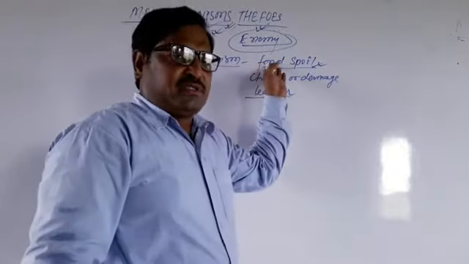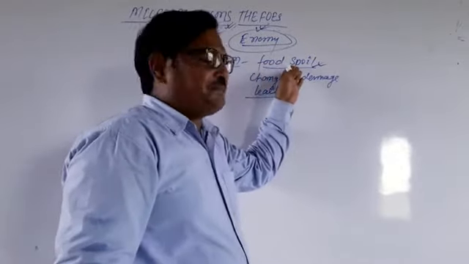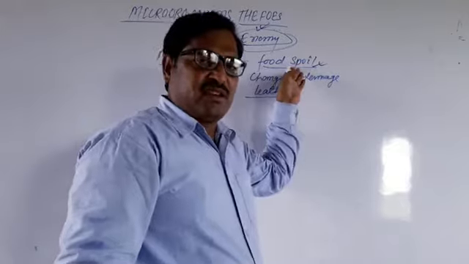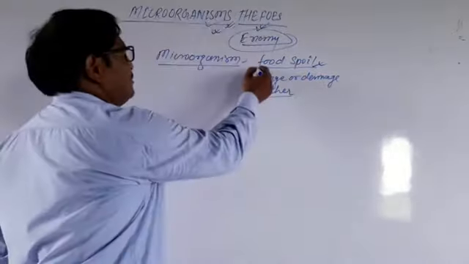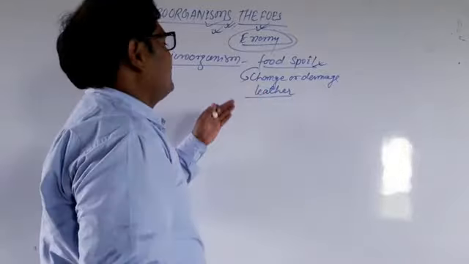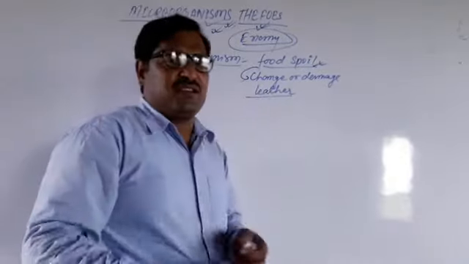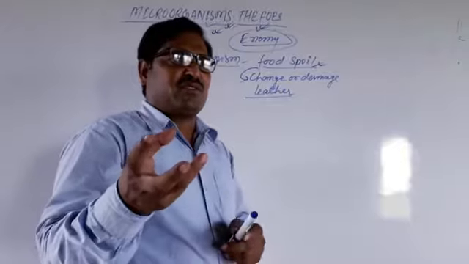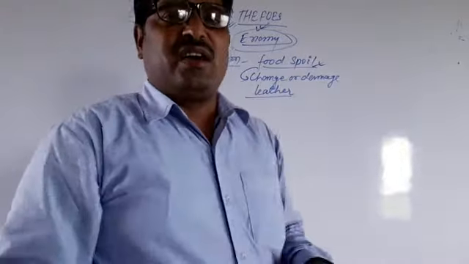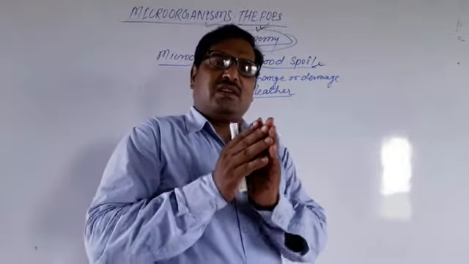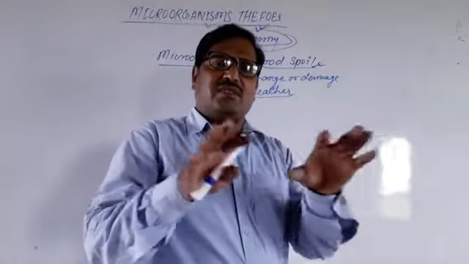When a person eats spoiled food, this can damage the person's health. Another topic is the change or damage of leather. If the leathers are exposed, some microorganisms of the fungi category deposit over the leather and change its color and the nature of the leather.